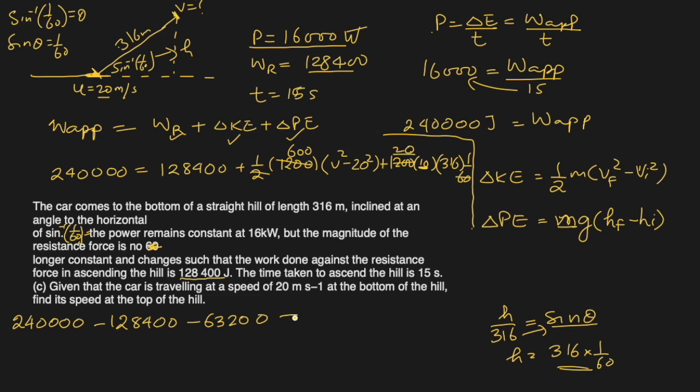Equal to 600 times v squared minus 20 squared, which will be 400. Okay, let's open this bracket and try to solve this.